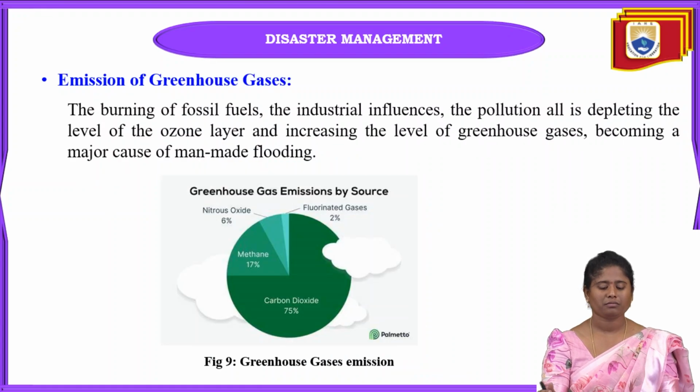And next one is emission of greenhouse gases. Because of deforestation and industrial waste, why?